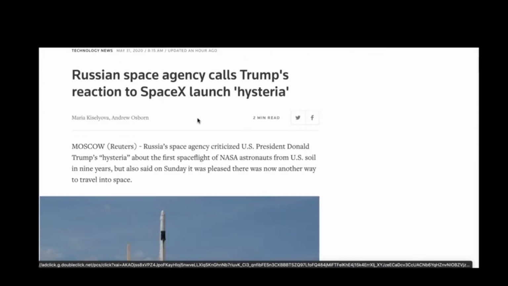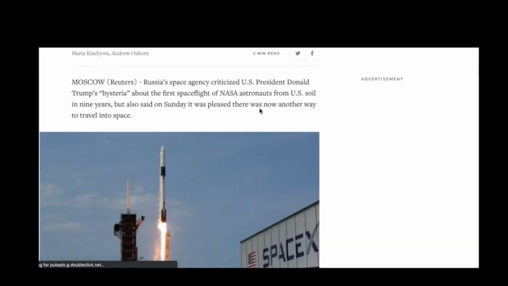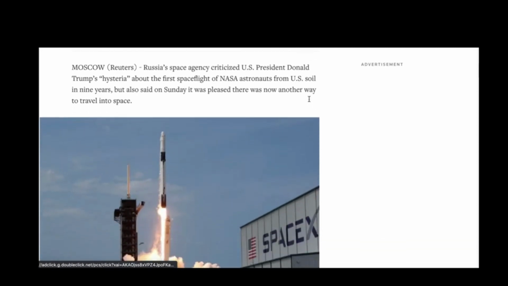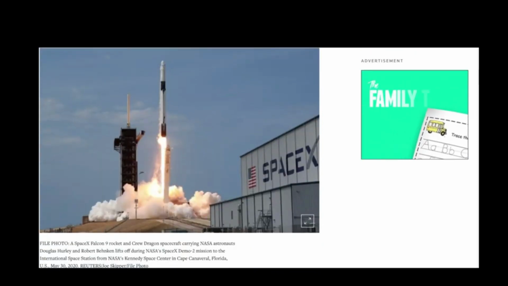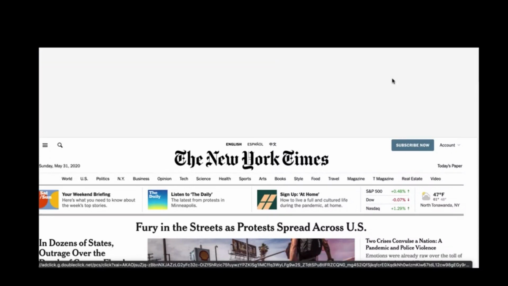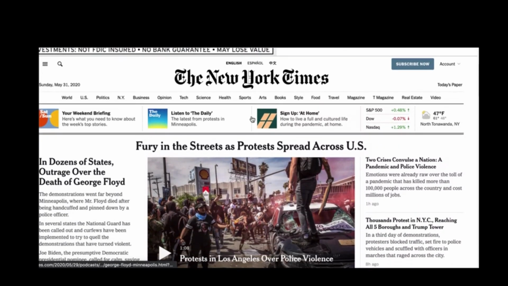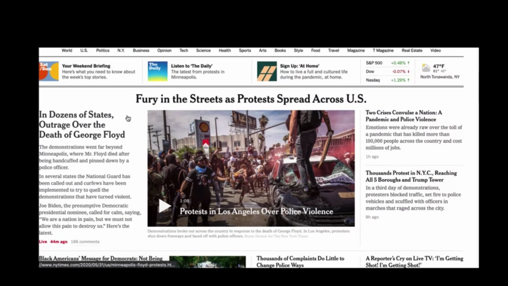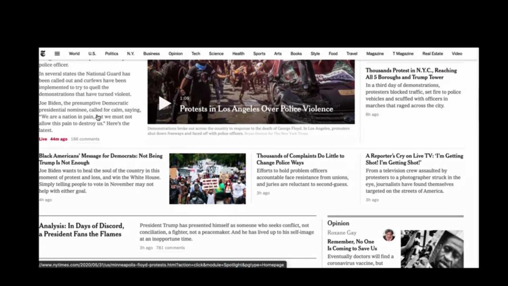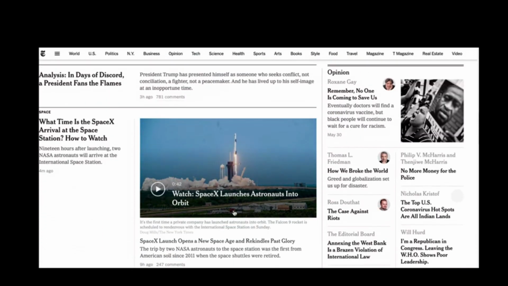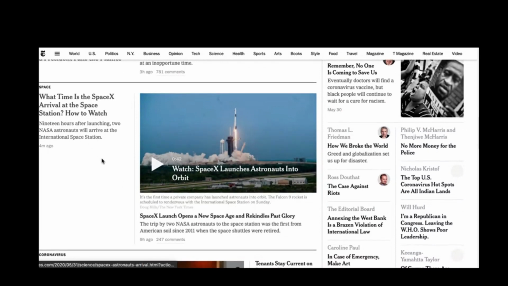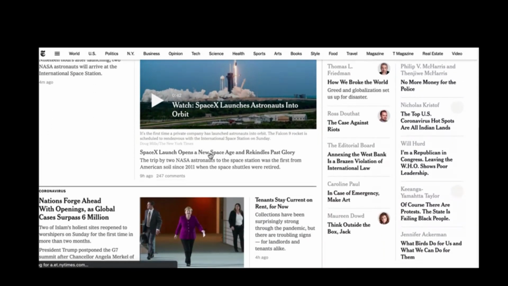Okay, so here's a Reuters. Reuters is similar to the Associated Press, so they grab news stories from around the world, and other news agencies will just recycle their stories. The other thing you can do is go directly to a newspaper site. So in this example, we're here at the New York Times, and again, we want to take a look at the stories that we can read. They tell you here how long ago the story was published, but we want to focus on SpaceX. Let's see, opens a new space age, rekindles past glory. Here we go.